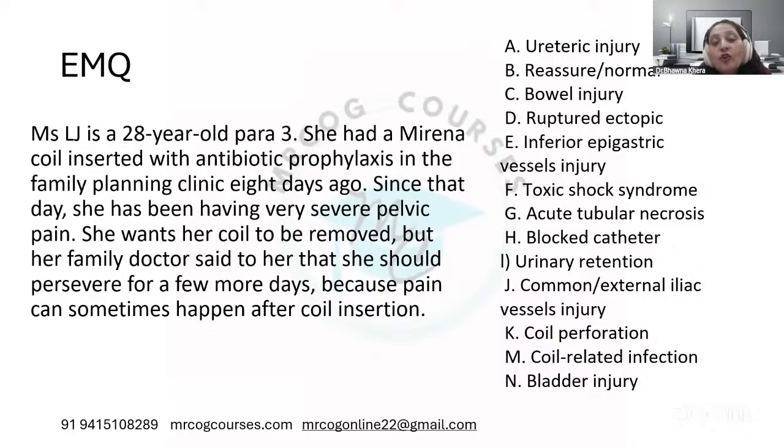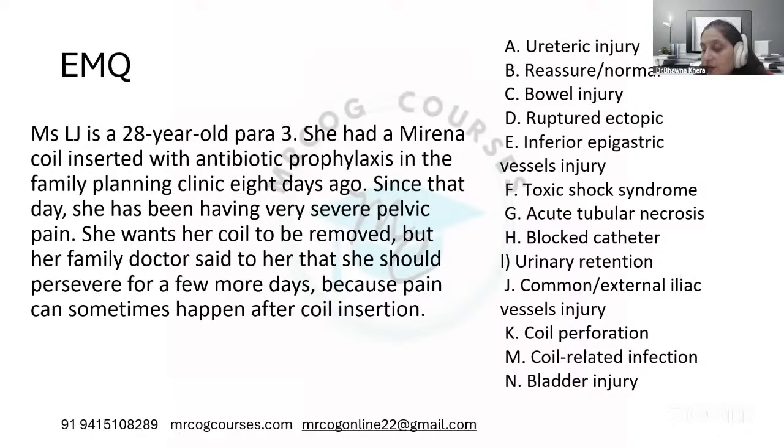She wants her coil to be removed, but her family doctor said to her that she should preserve it for a few more days because pain can sometimes happen after coil insertion. What can we do now? What is the most appropriate management at this point of time?